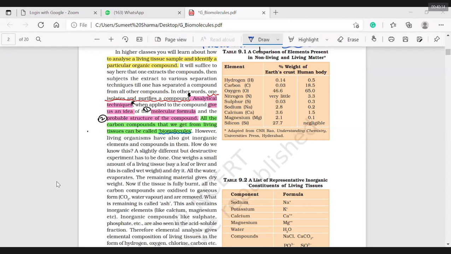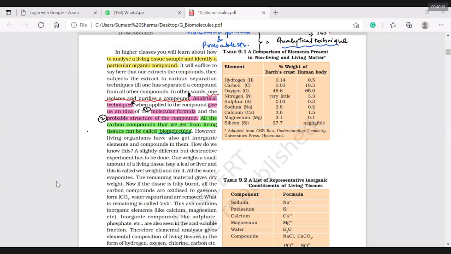So here we are saying the cell is going to have both things. That's why they have raised the question in the very next line: however, living organisms have also got inorganic elements and compounds in them. How do we know this? Chemical analysis has told us that you are getting both types of things. Elemental analysis of those compounds will tell us which elements they have.